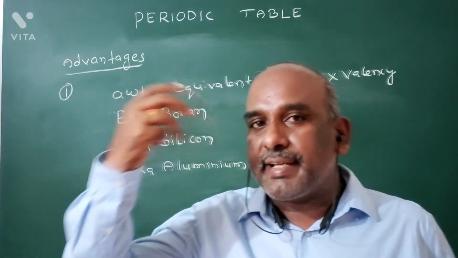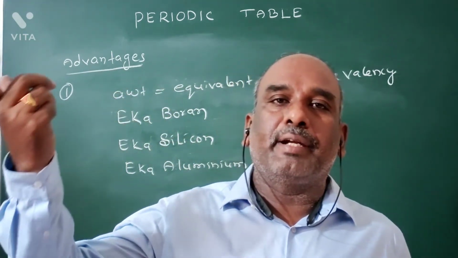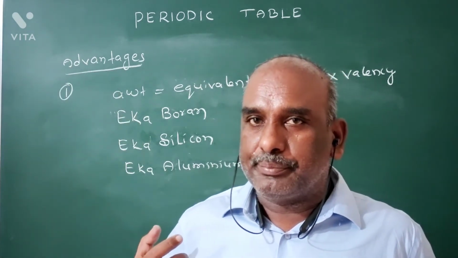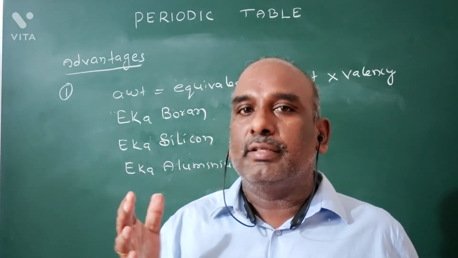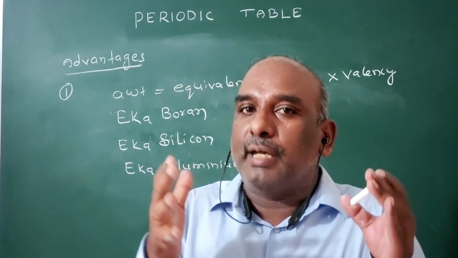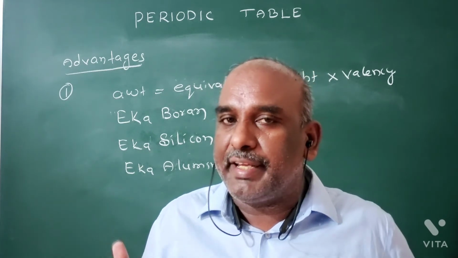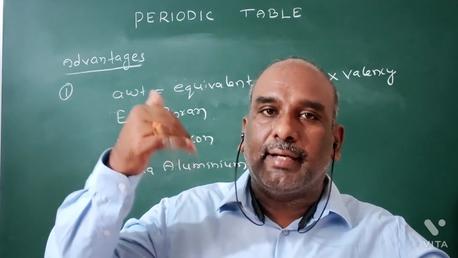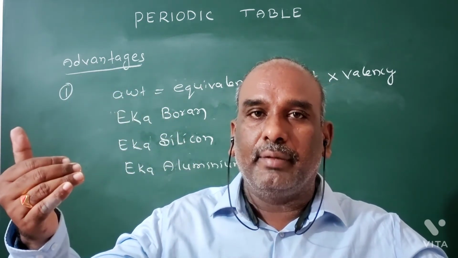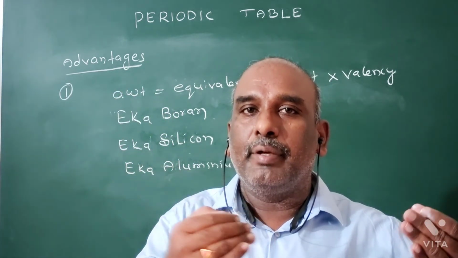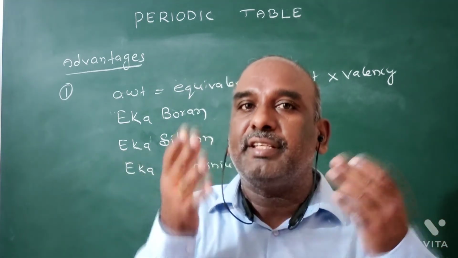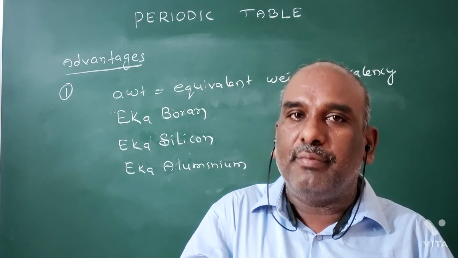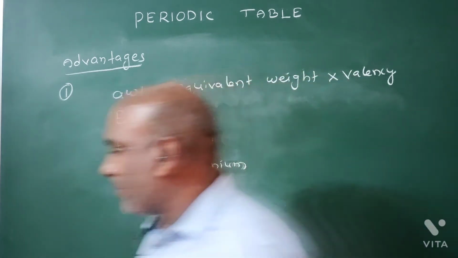Later, scientists found the properties of germanium and gallium. Both are matched, both are nearly the same. Mendeleev predicted properties, later scientists found properties nearly the same. Now, what are the properties predicted by Mendeleev, and the second, the properties found by scientists?